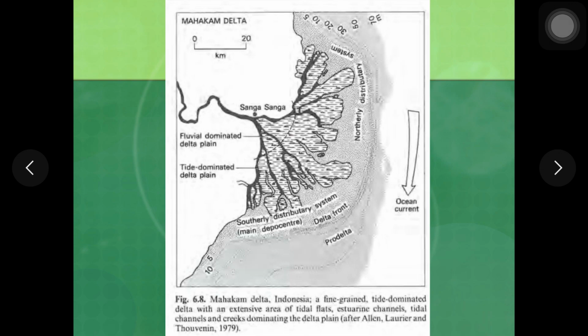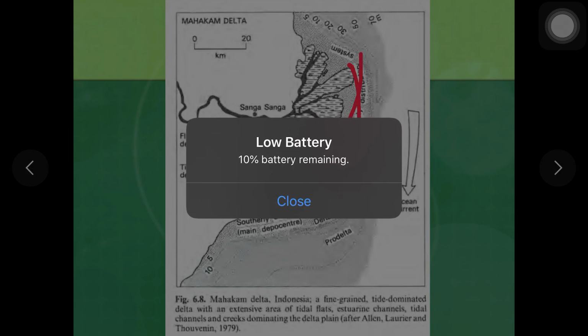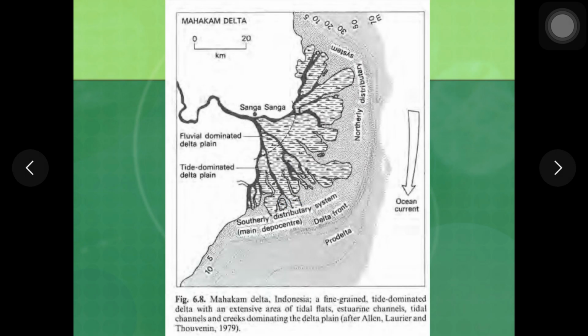This is again an example of a tide dominated delta, where you can see the digitate sand pattern, where these bars are arranged perpendicular to the coastline. In case of wave dominated delta, the net sand pattern is perpendicular to the coastline as well as parallel to the coastline. But in case of tide dominated deltas, the net sand pattern or maximum sand axis is only perpendicular to the coastline.